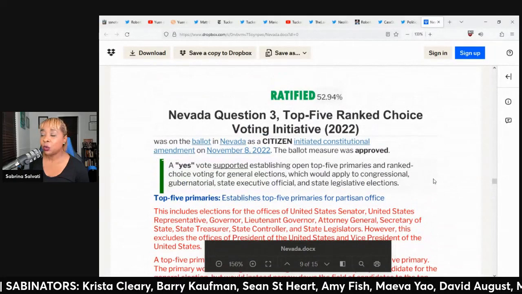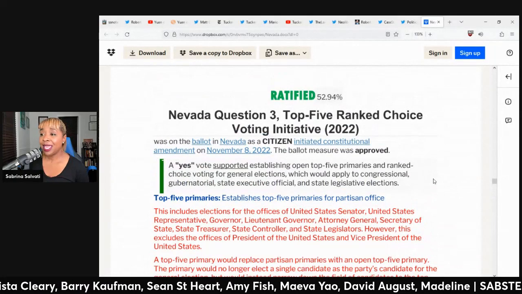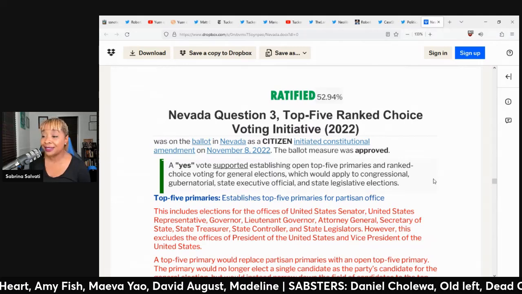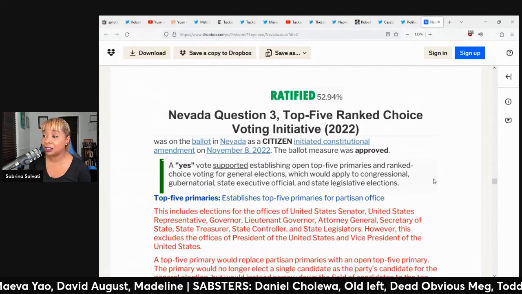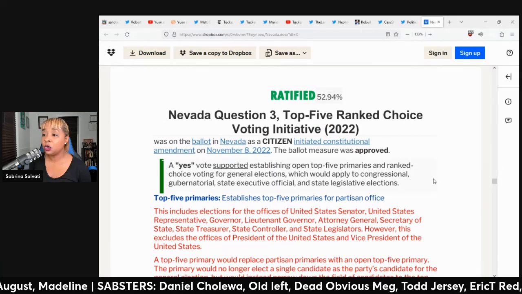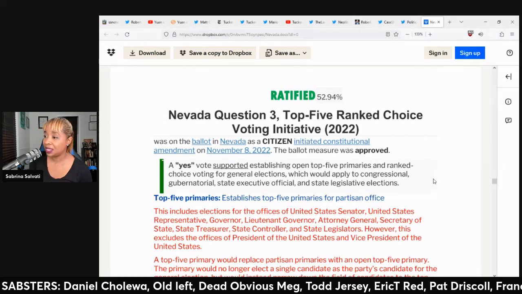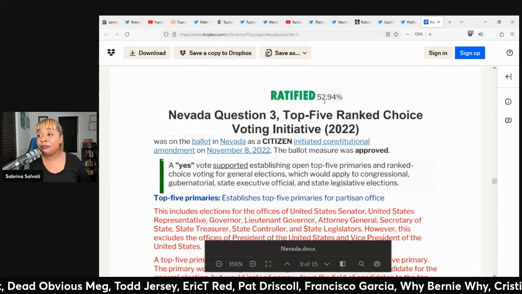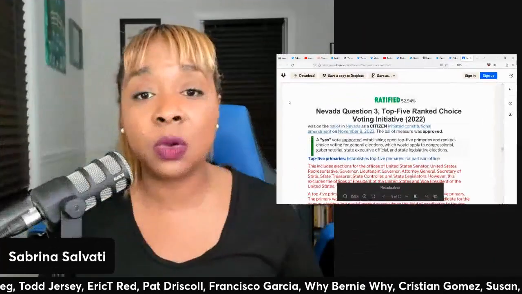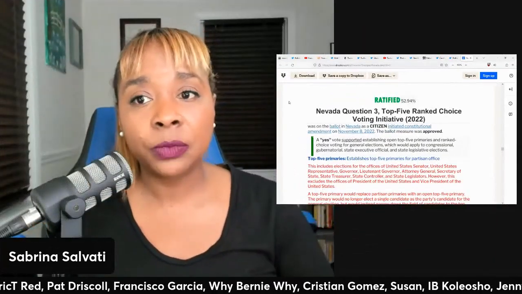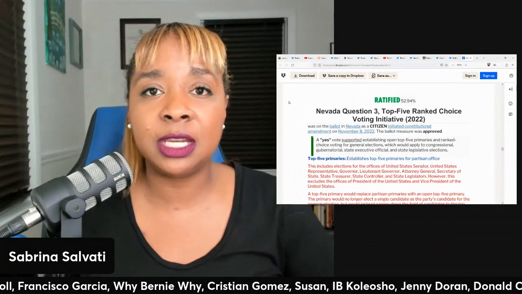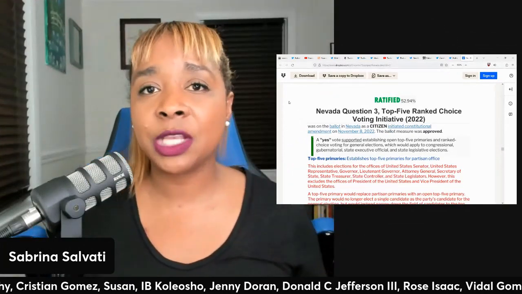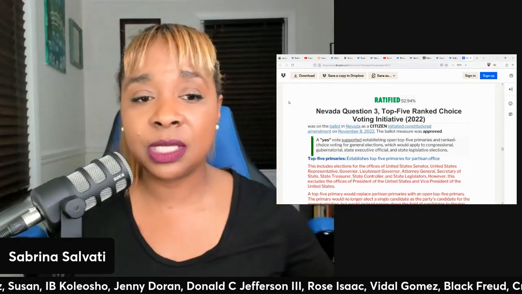Top 5 ranked choice voting initiative. A yes vote supported establishing open top 5 primaries and ranked choice voting for general elections, which would apply to congressional, gubernatorial, state executive official, and state legislative elections. This passed by 52.94%. So, we've talked about this before. One way for third party and independent candidates to become more viable is to have ranked choice voting. So Nevada actually passed that. When Andrew Yang was here, he talked about that.